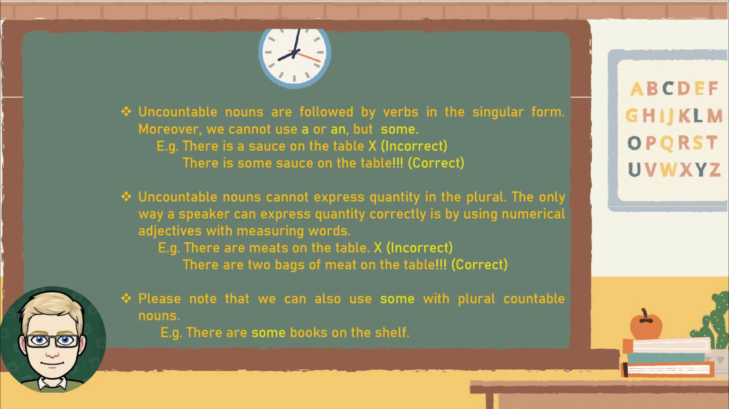Uncountable nouns cannot express quantity in the plural. The only way a speaker can express quantity correctly is by using numerical adjectives with measuring words. For example, there are meats on the table. Incorrect. There are 2 bags of meat on the table. Correct. Please note that we can also use some with plural countable nouns. For example, there are some books on the shelf.